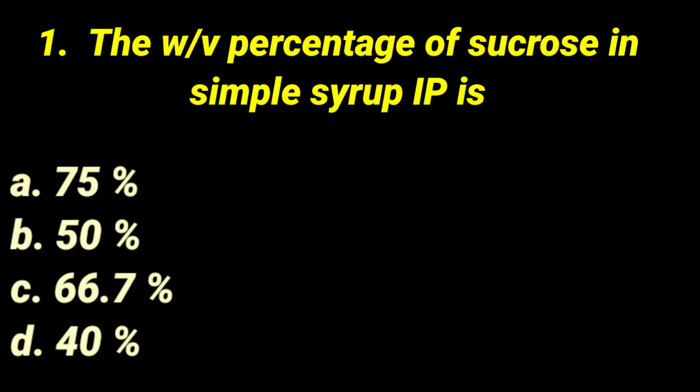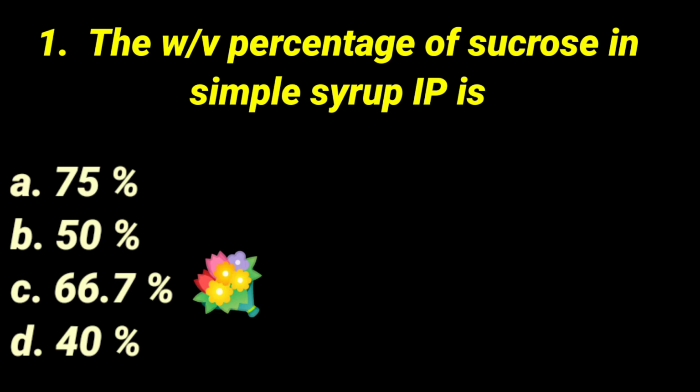Okay, so the weight per volume percentage of sucrose in simple syrup is already told the clue, no? 2/3, 2 parts in 3 parts, so that is 66.7 percentage weight per volume. Okay, the correct answer is 66.7 percentage weight per volume. That is the weight per volume percentage of sucrose in simple syrup IP.